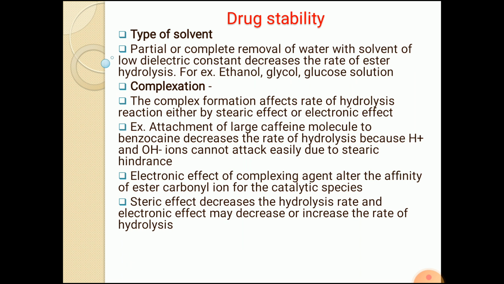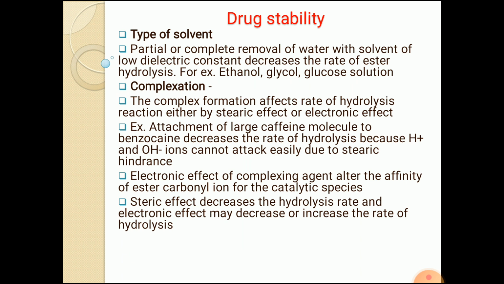For example, we can take the example of benzocaine, which is a local anesthetic drug which contains the ester functional group. When the complex is formed between the complexing agent caffeine and the benzocaine, the rate of hydrolysis of the benzocaine decreases because H plus and OH minus ions cannot attack easily due to the steric hindrance.